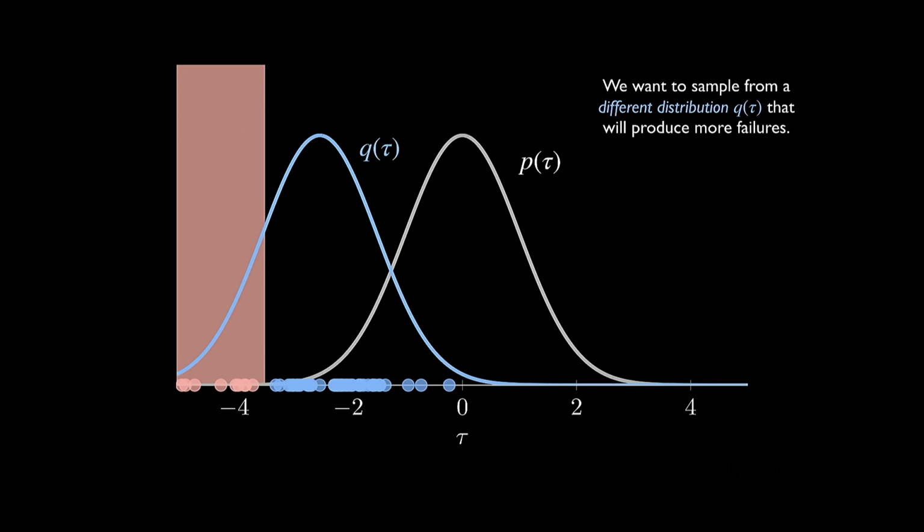But then we're like, well, we still want to estimate the probability of failure under this nominal distribution. So we can't just take the number of failures here and divide it by the total number of samples, because that will give us the probability of failure under this distribution. And so what we actually need to do to get the probability of failure under the nominal distribution is a similar thing, but we have to weight all of these samples based on their likelihood under the nominal distribution. So we saw that those weights were basically the likelihood under the nominal distribution divided by the likelihood under this proposal.